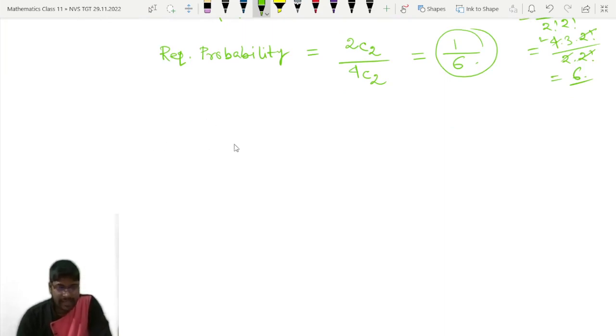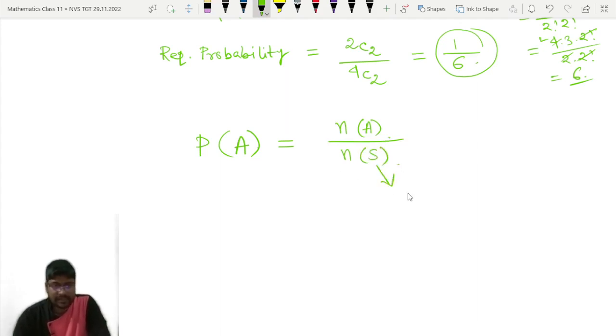If A is any event, then the probability of A, that is P of A, is n of A divided by n of S, where S is the sample space. n of S means the number of elements in the sample space, and n of A means the number of elements in the event A. A is also a set of outcomes, so we have to count how many outcomes there will be.